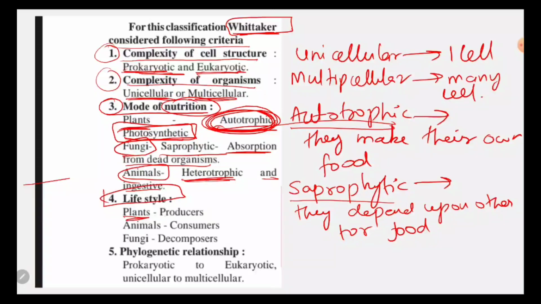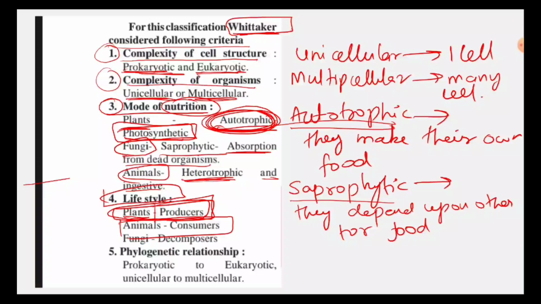Okay, so plants are what? Producer. Now what do you mean by producer? We are not talking about any film producer. Producer means that they produce food. Whatever vegetables we eat are grown on the plant. So the plant produces the fruit, produces the vegetable, produces the flowers, and then we eat. So the plants are always known as what? Producer.